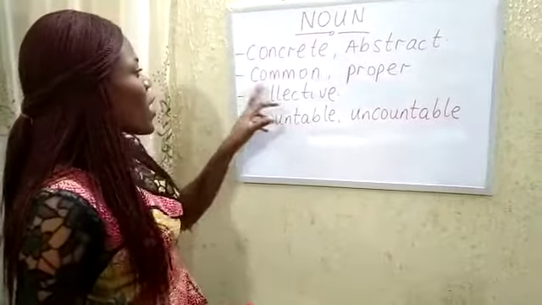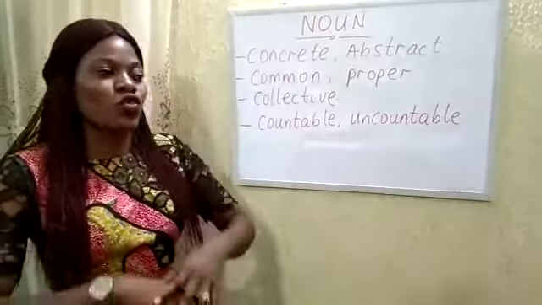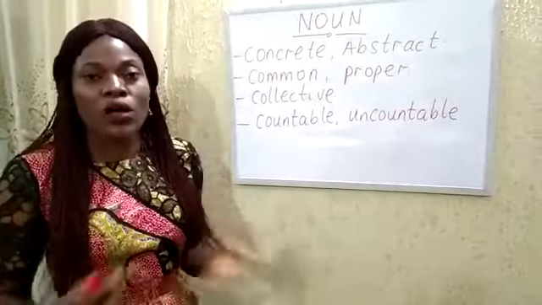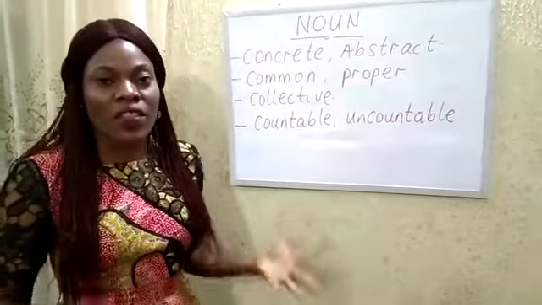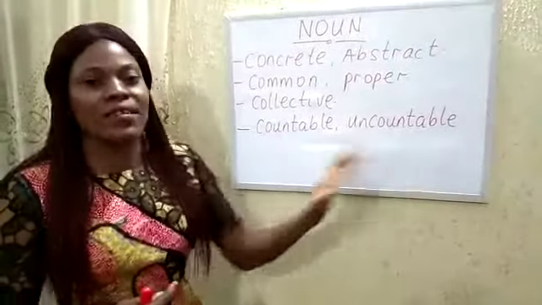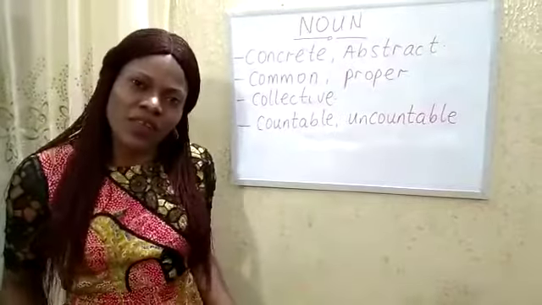Okay, so let's move to our common nouns. Common nouns are nouns that are used to refer to general things. For example, we have man, woman, country, date, month. Now, let's take an example. If I say this is a man, it means that I can be referring to any man, but I'm not referring to a specific noun.